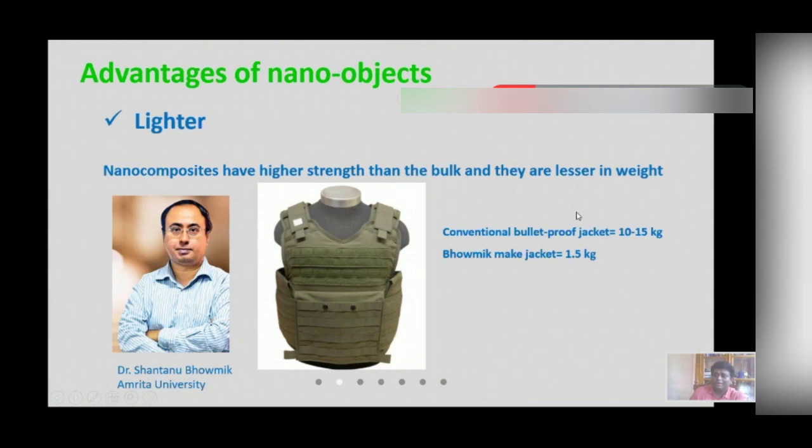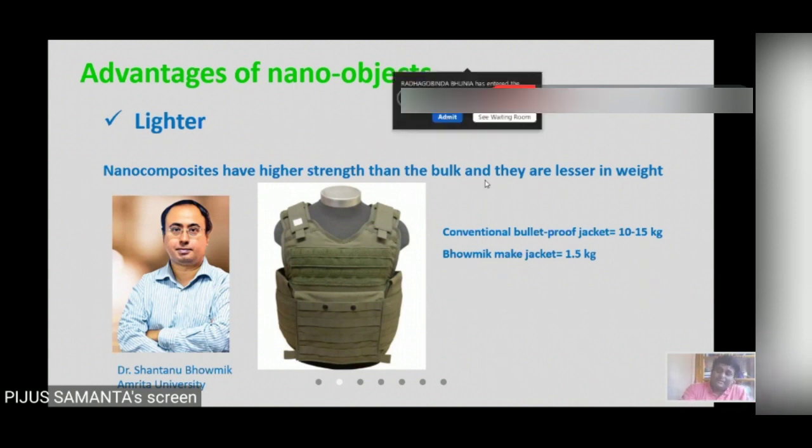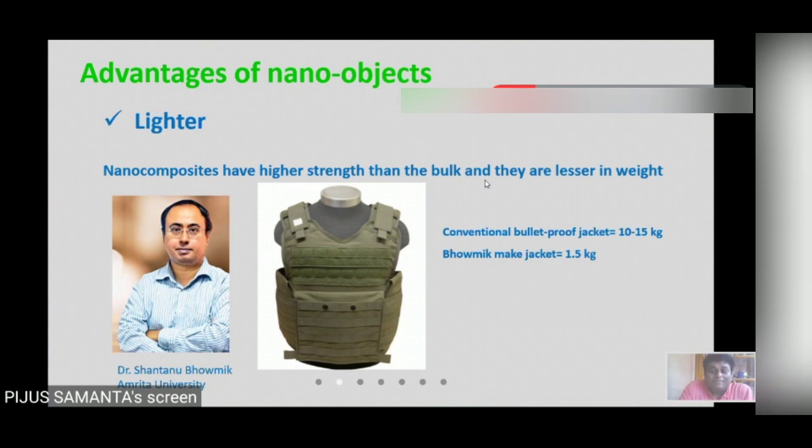Yes, his group has developed a plastic-based nanocomposite and they have developed this bulletproof jacket, where the conventional bulletproof jacket has a weight of around 15-16 kg, but the jacket developed by Professor Govind has a weight of only 1.5 kg. So it is quite lighter. So it's quite a bright shine of research in our country also.